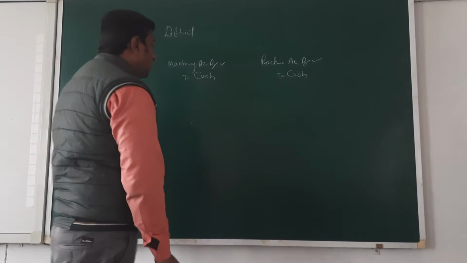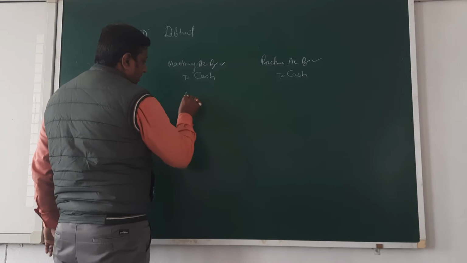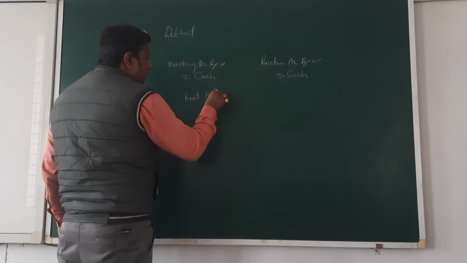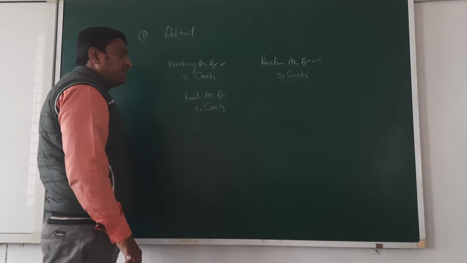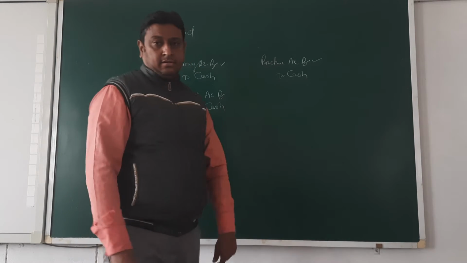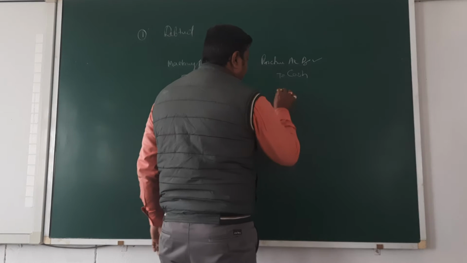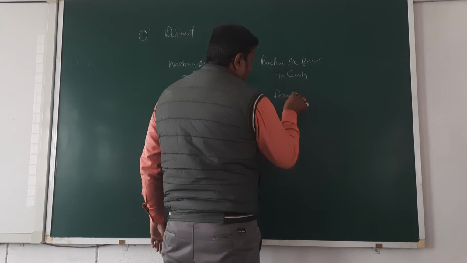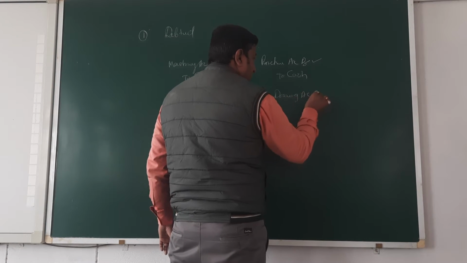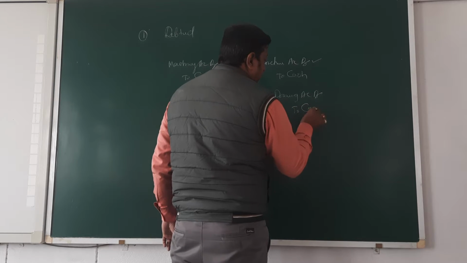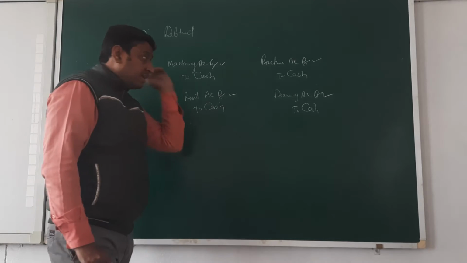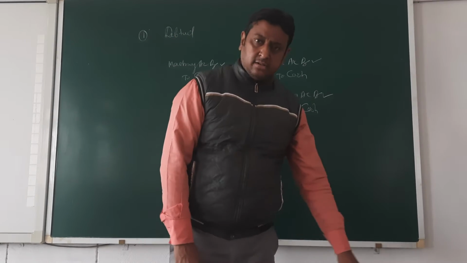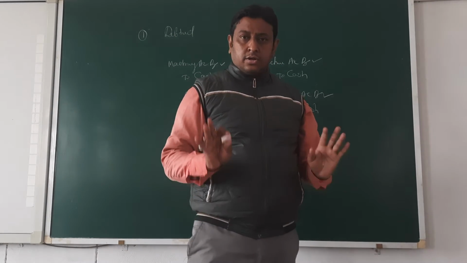Like if you are paying the rent, then rent account debit to cash, but you entered this rent in drawing. So the wrong entry is drawing account debit to cash. Again wrongly debited. In place of rent, we are debiting drawing. Clear or not?